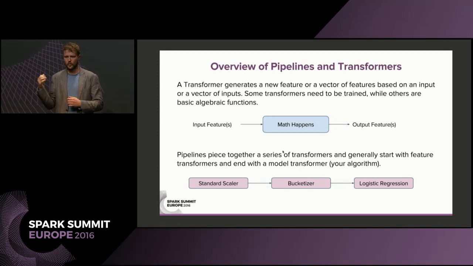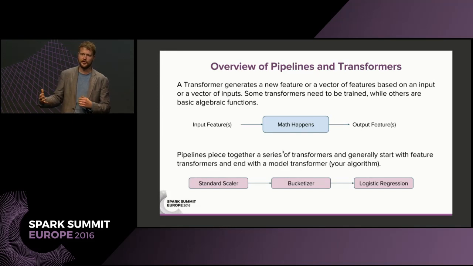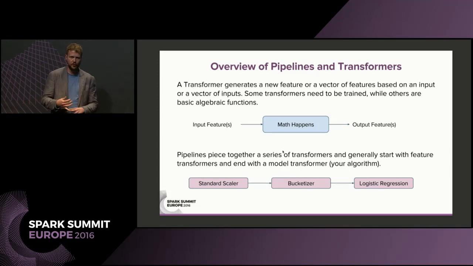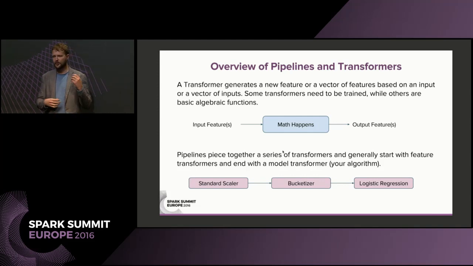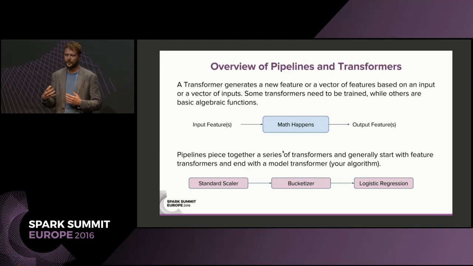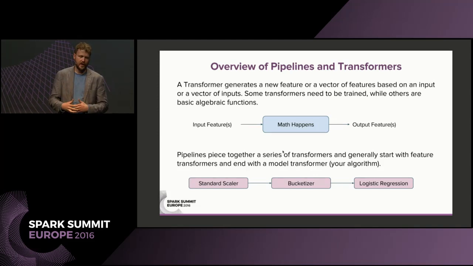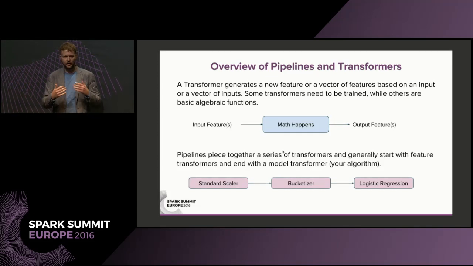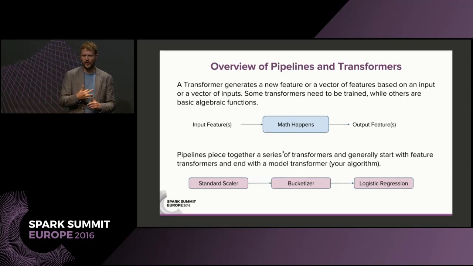It could be a one-dimensional or n-dimensional vector of outputs. Essentially, it's your function to create new features. But transformers are also models. So a linear regression or a random forest is a transformer as well. And a pipeline is just a way for you to sequence those transformers together. When you execute a pipeline, you're essentially taking step-by-step operations and generating the features that you need for the model, as well as training your model.